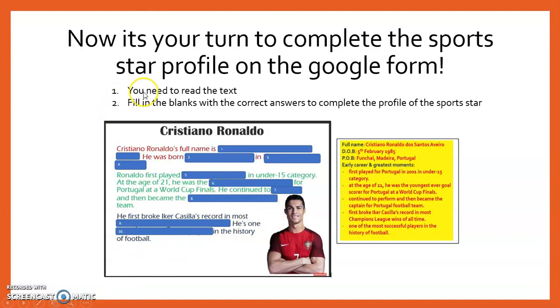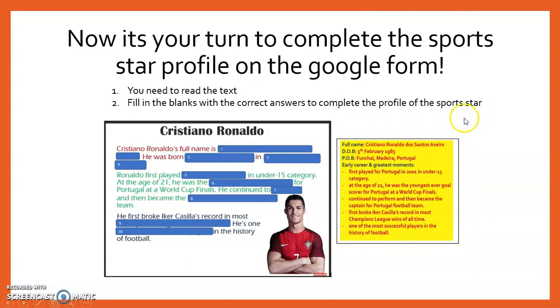What you need to do is first read the text and then fill in the blanks by referring to this description of Cristiano Ronaldo in the yellow box.